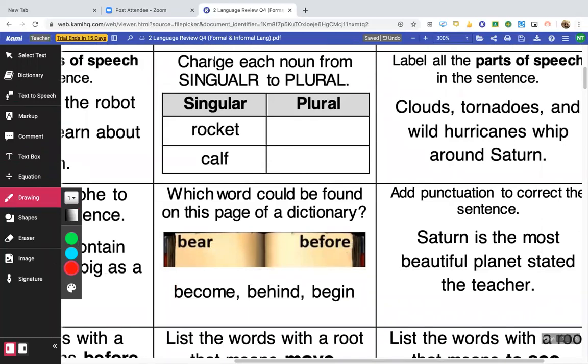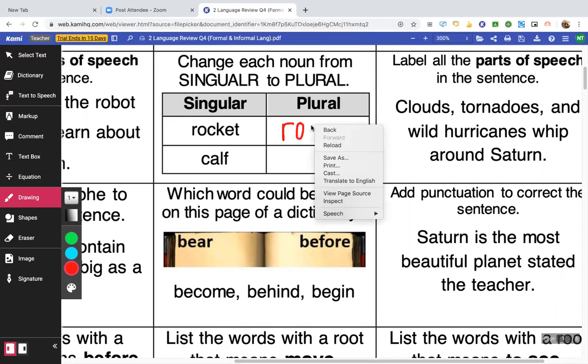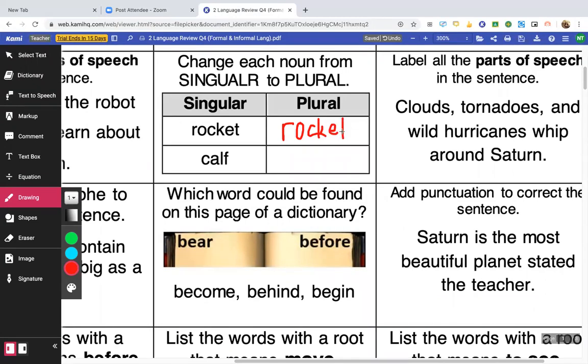Next one, change the noun from singular to plural. Singular is 1, plural is 2, 3, 4, 5, 6, 7, 8, 9, 100 million, billion, however many, more than 1. Okay. If we have 1 rocket, we say rocket. If we have 2, we say rockets. I should type this, huh? I will type the next one. 2 is rockets. 2 rockets.